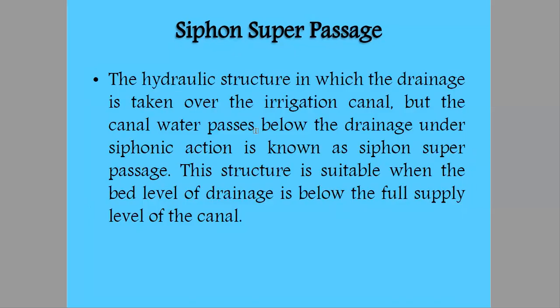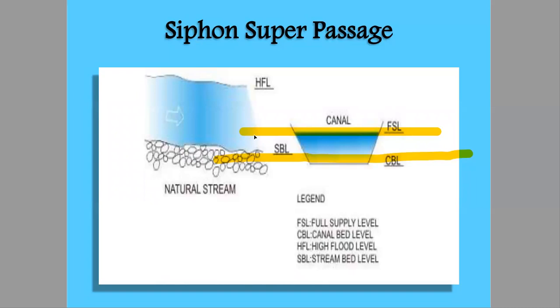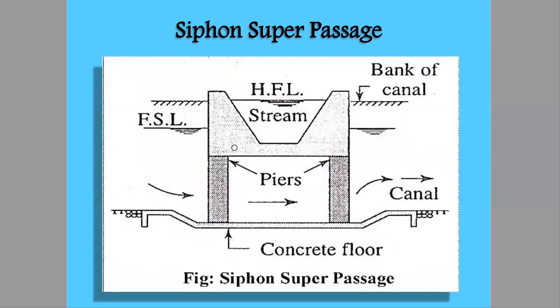So now we'll choose a structure which has siphonic action. We'll use siphonic action to pass the canal water without being intersected or affected by the bed of the natural drainage. What we'll do is construct this structure. What is this? This is the siphon structure.